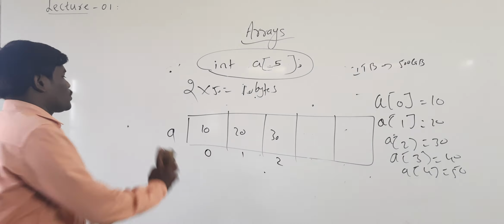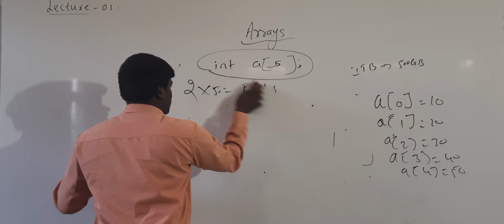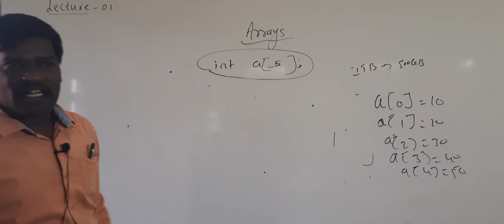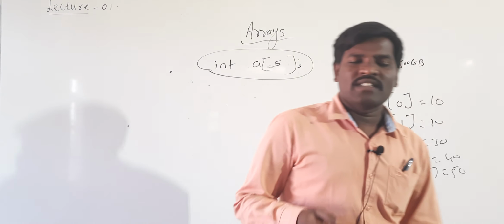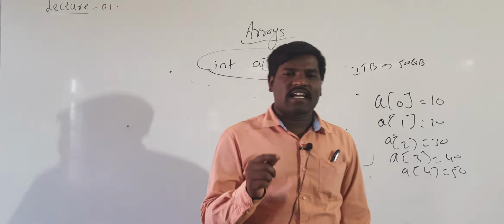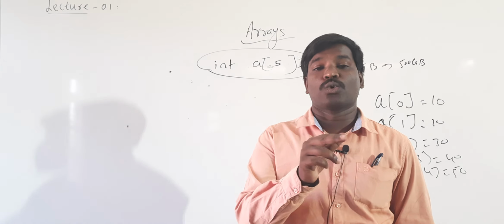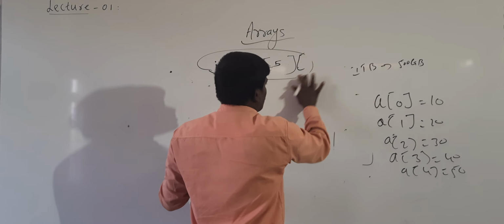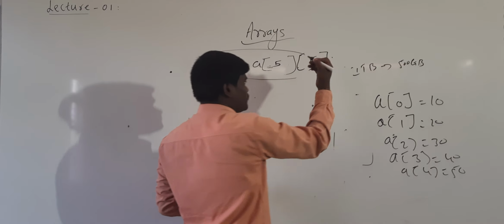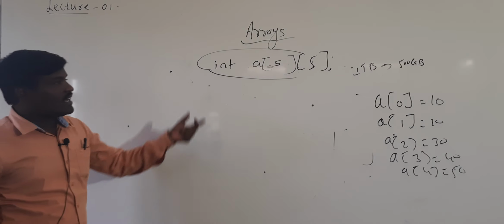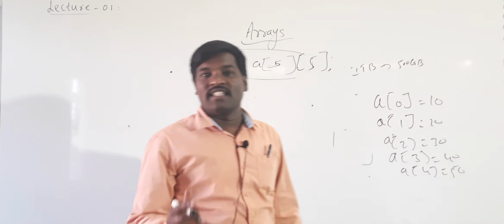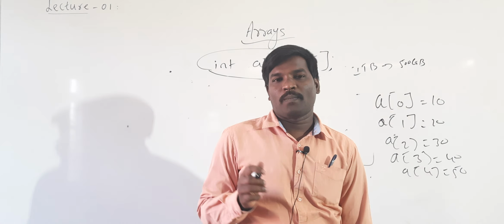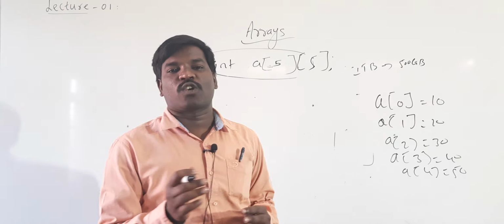Second one is the two dimensional array. Again the definition is the same. It is a collection of similar kind of data elements, and the elements can be accessed using two subscripts. So instead of writing one subscript, we have to mention two subscripts, like A[5][5]. This two dimensional array is mainly used for solving matrix operations. Matrix means it consists of rows and columns.